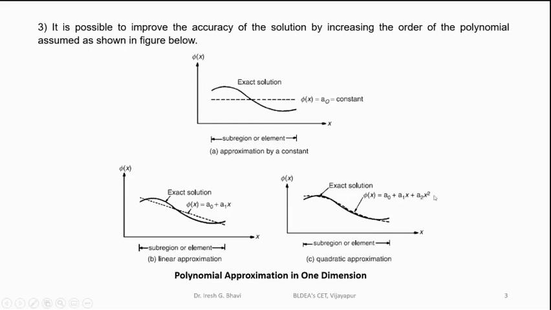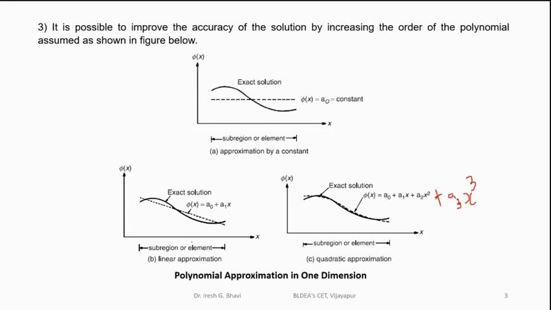Instead of a quadratic equation, if you go for a cubic equation, that is plus a3 into x cube, then it will be more accurate than the quadratic equation, like that.